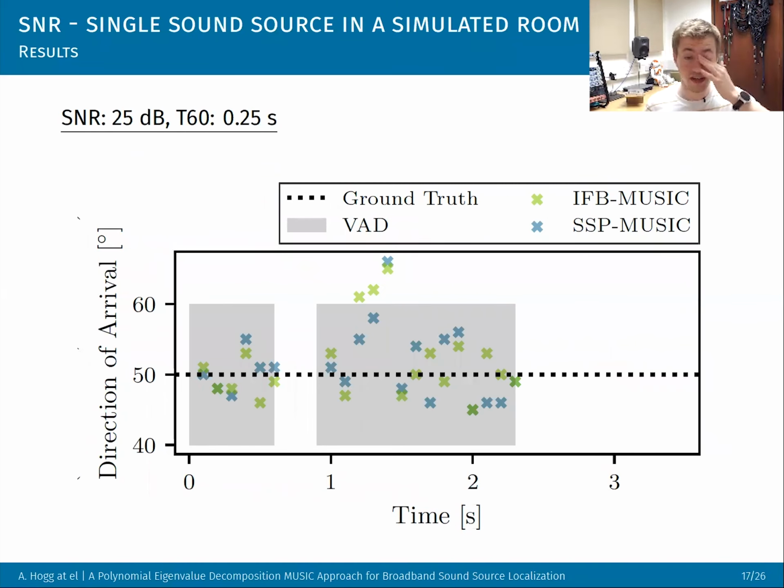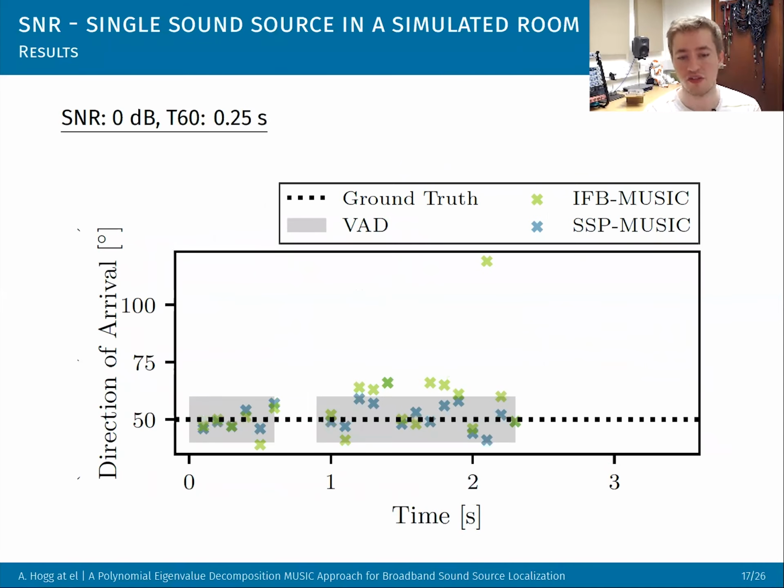So now we've got that in place. This is with some speech from LOCATA, and we changed using Acoustics. We rendered a 3D room, and then we changed the SNR values and the T60 values. So you can see here that when the SNR is high and the T60 is low, both algorithms perform quite well.